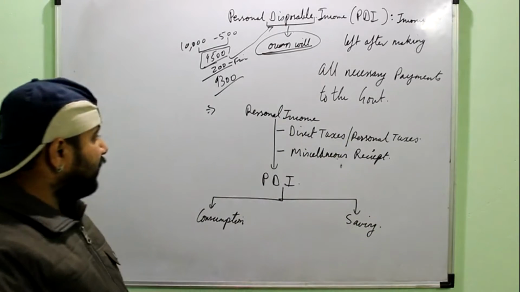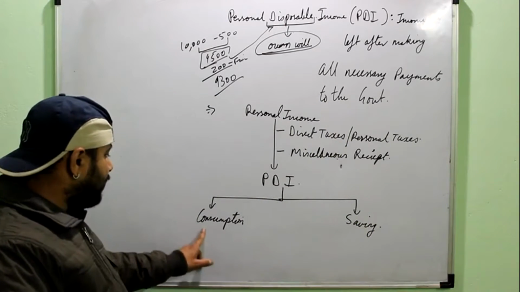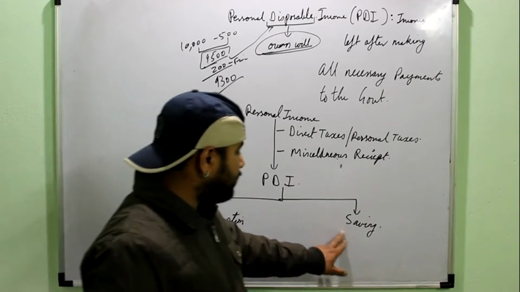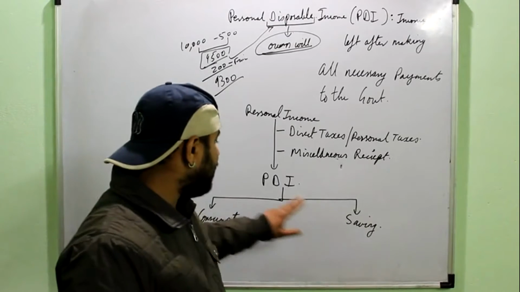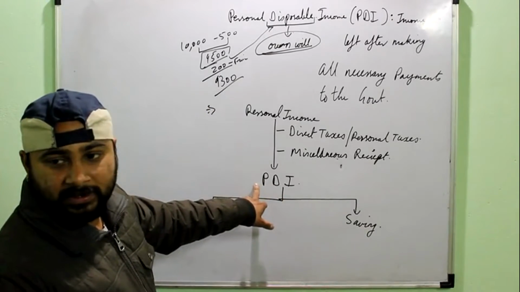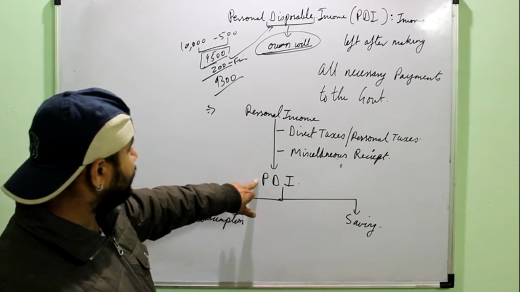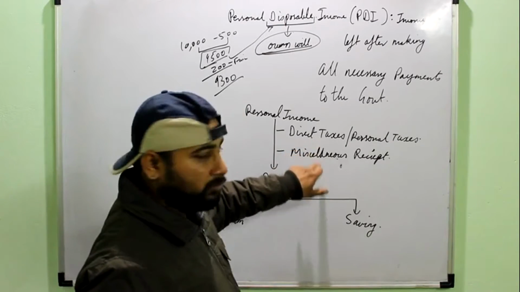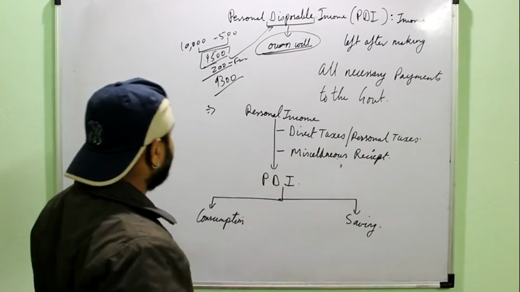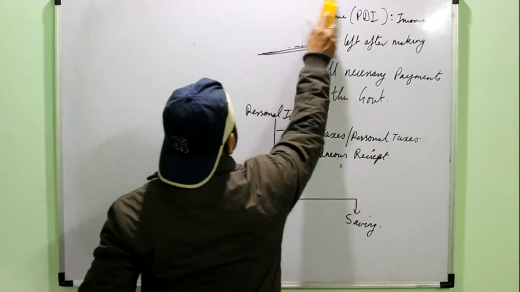It means that if in some question household consumption expenditure and household saving are given, I can add these two, C plus S, and I will get my personal disposable income. Then from the personal disposable income I can find personal income by adding these two. And similarly the private income can be found out.